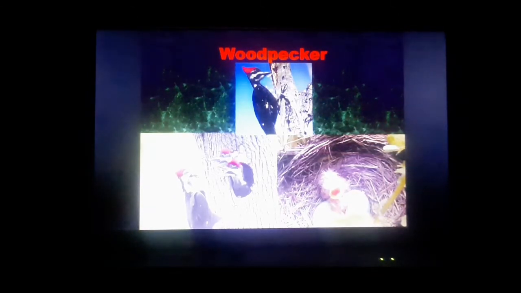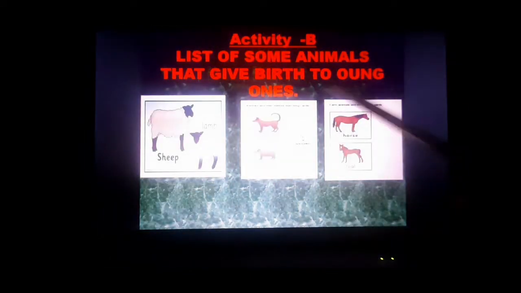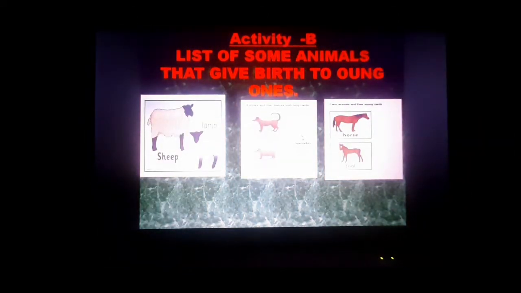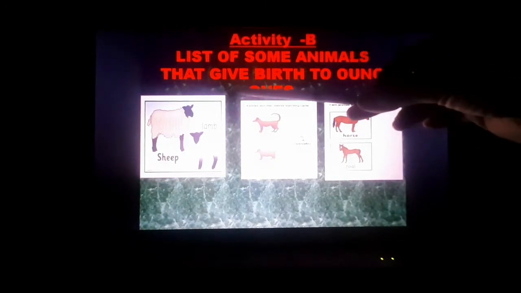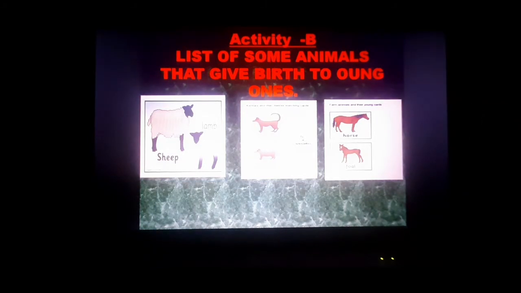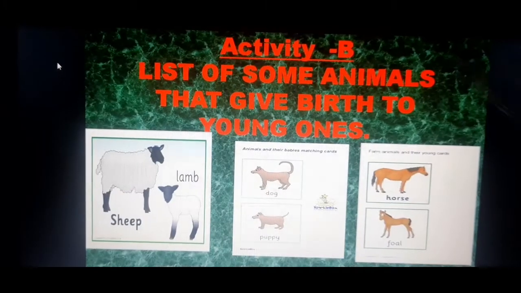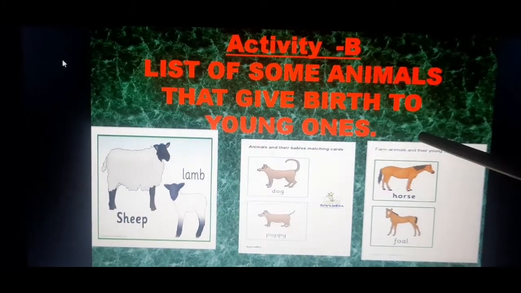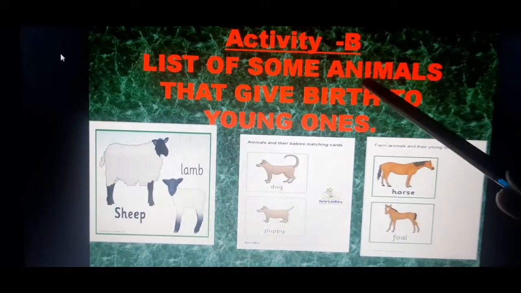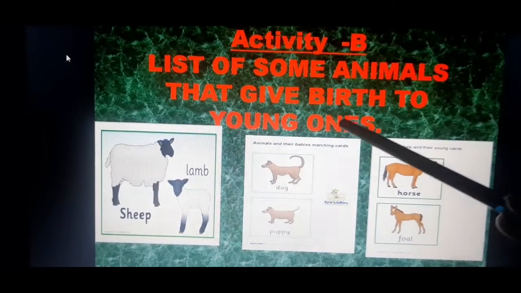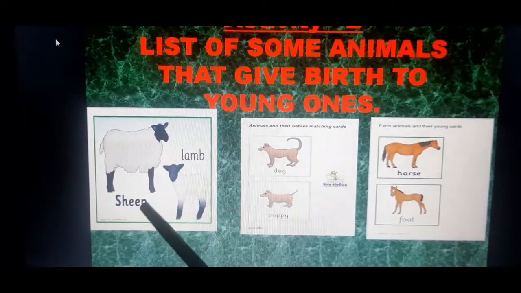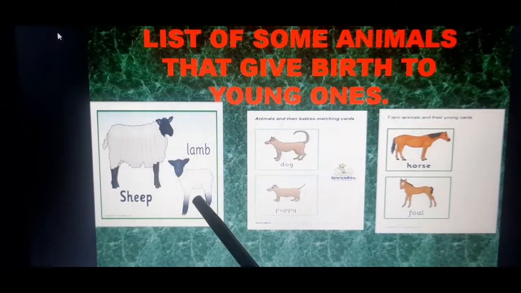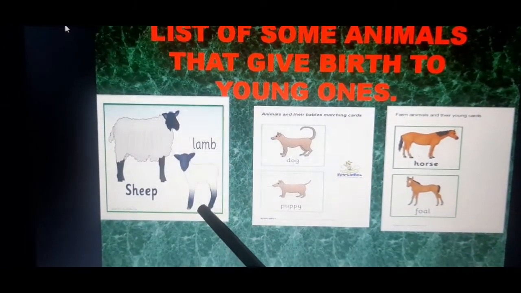Now, come to the next activity, that is activity B. In activity B, we are going to make a list of some animals that give birth to young ones. Okay. Look at this picture. This is the picture of a sheep and their baby is a lamb. Okay.